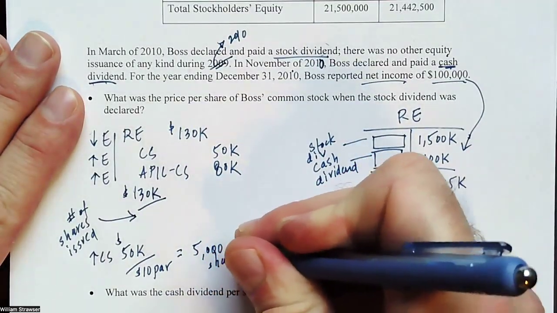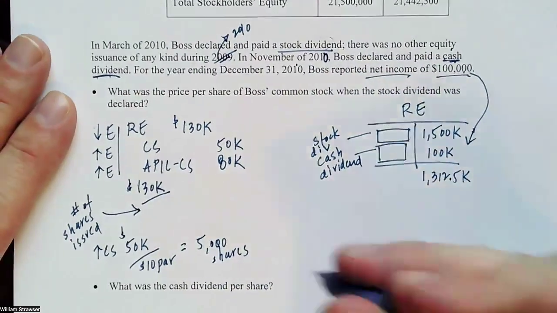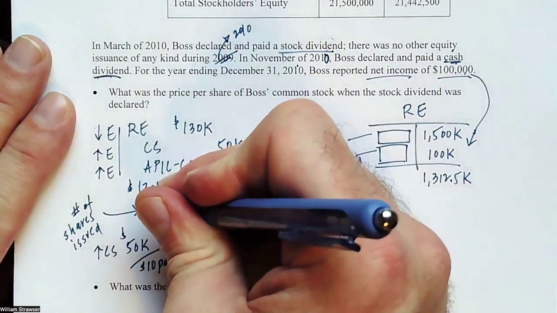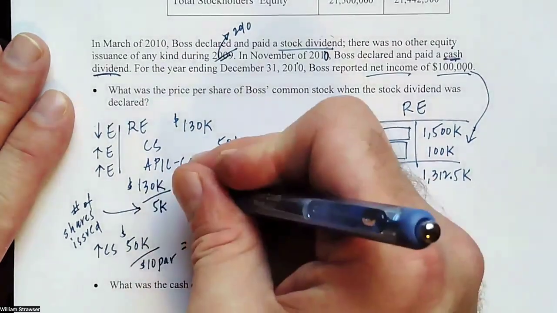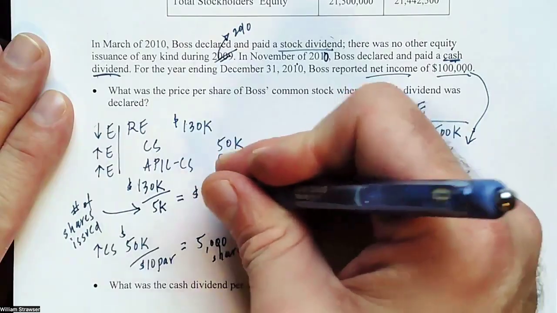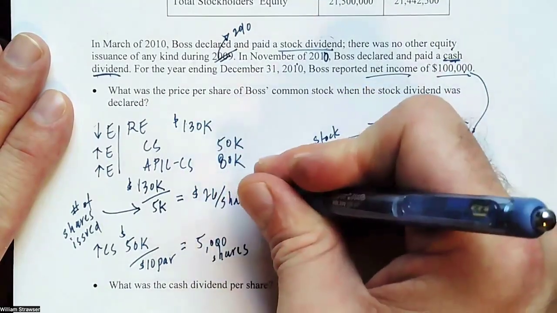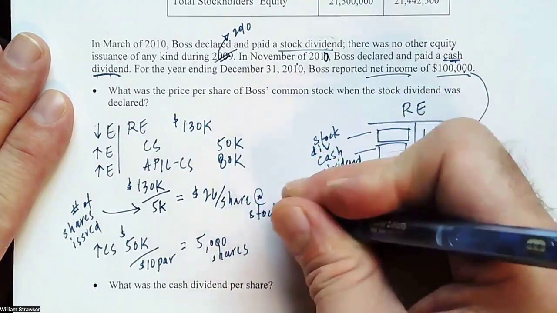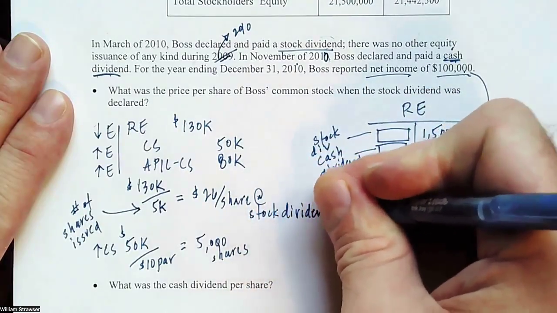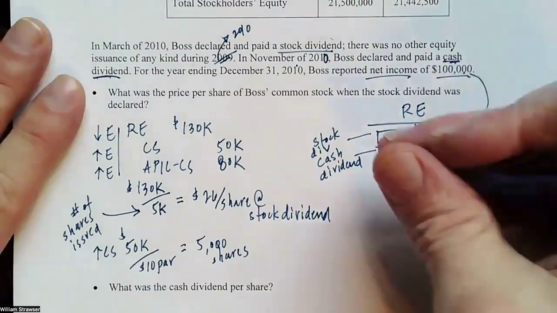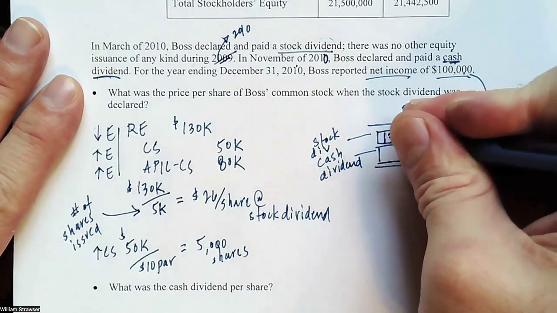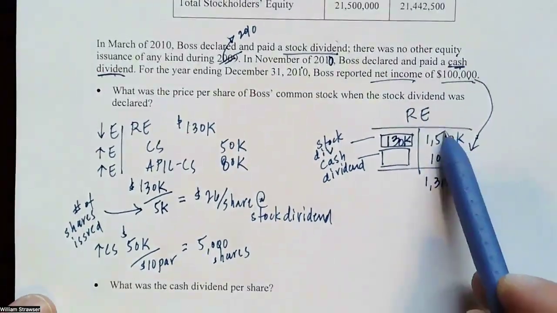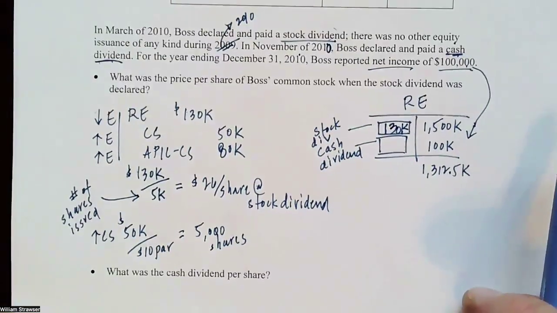Well, if we have 5,000 shares, then I can place that here to determine the price per share. And that would be $26 per share at stock dividend. We can also fill in the stock dividend amount here as a reduction to retained earnings. So we know that it took off 130,000. What was the cash dividend per share?